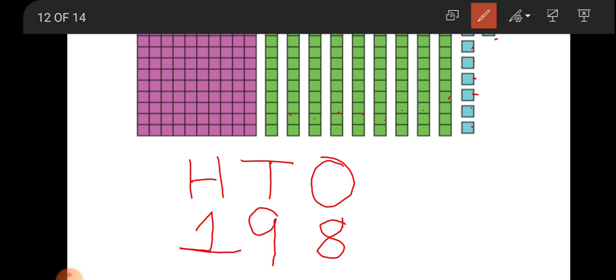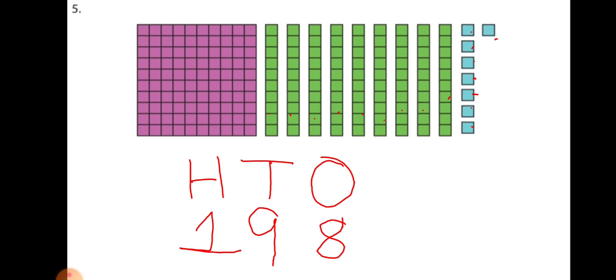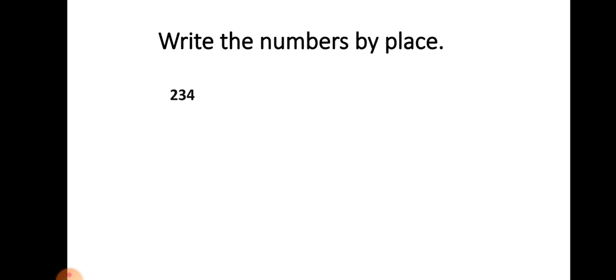Like that. Here the tens number is 9, so not 9 but 90 is spoken. And the ones number is spoken as it is, like 8, 9, 1, 2. So this number is 198. Write the numbers by place.